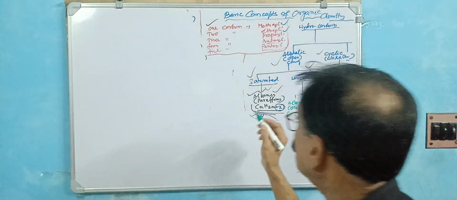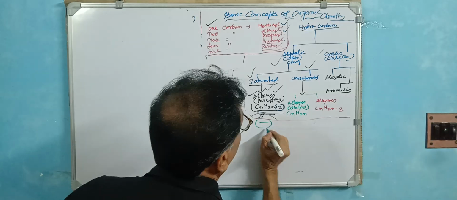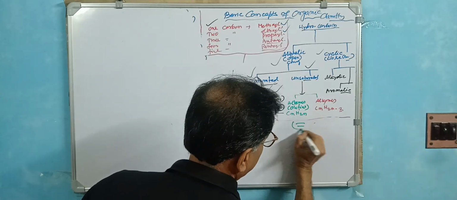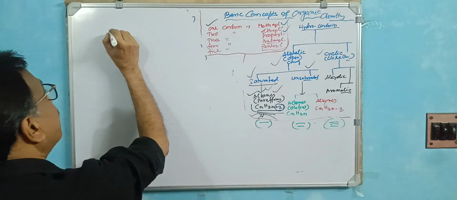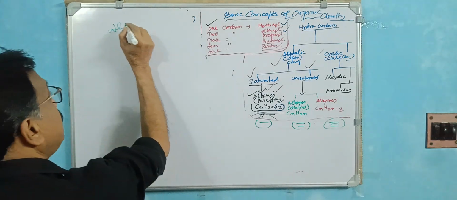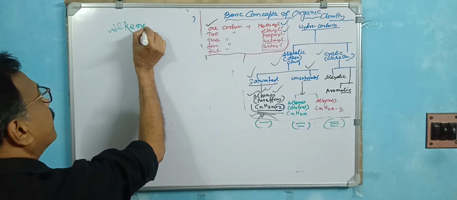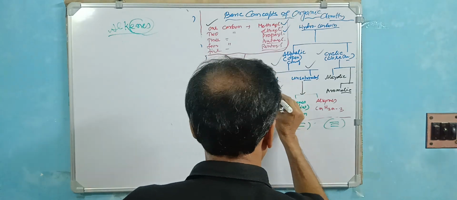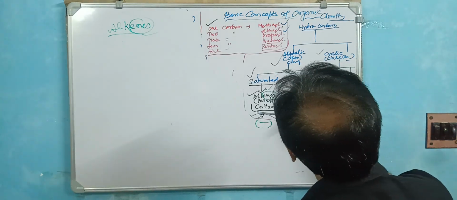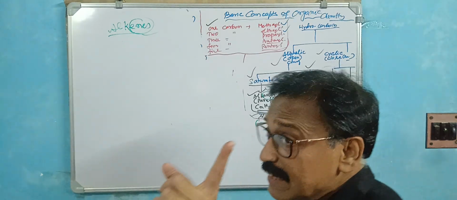Why it is called the unsaturated hydrocarbon. Alkane means a single bond. This is called the double bond, and this is called the triple bond. In case of the alkene, the spelling is very important. Alkenes, this is the alkanes. This is the alkenes. This is the alkyne. The spelling is very important.